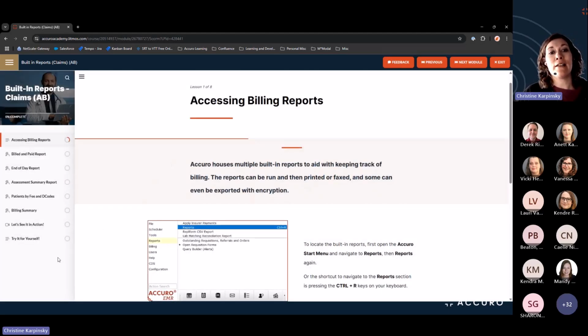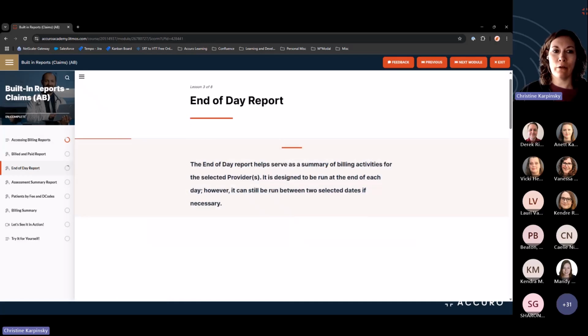On the left-hand side is the module navigation pane, which lists all the lessons. As you go through the modules, you're going to notice the completion status circles are going to indicate your progress. Some modules you will notice have those interactive blocks in them where you are required to interact with them. So let's go to end of day report here.